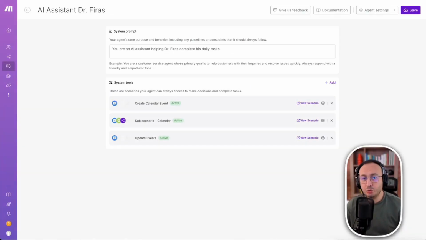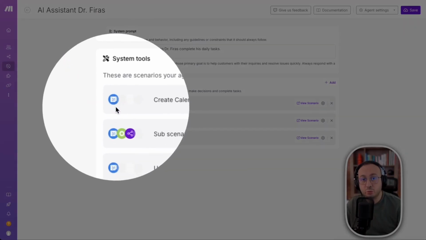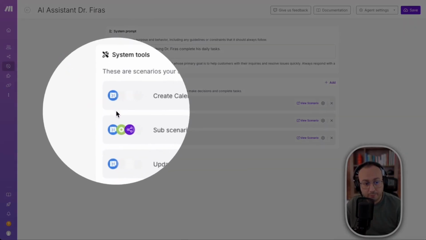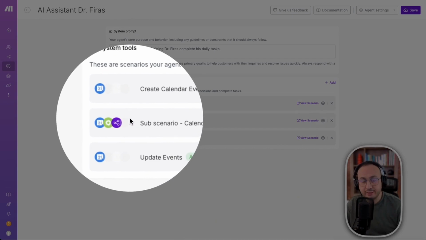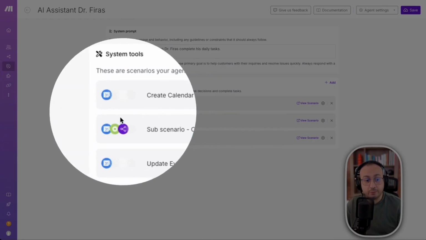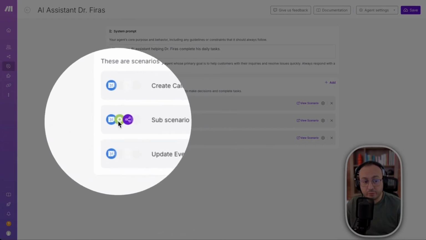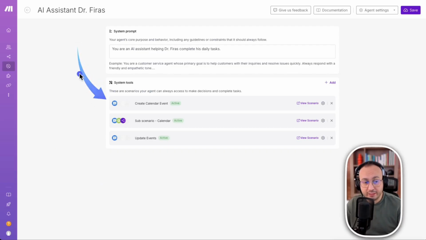So, another limitation, let's say, on Make is that here on Make, if I look here, for example, I am using the Google Calendar. And there I was forced to create 3 scenarios. 1 for creation, 1 for searching, and the third one is for updating. So you know that when I create 3, it's true that the agent will know which one to use at a specific moment.